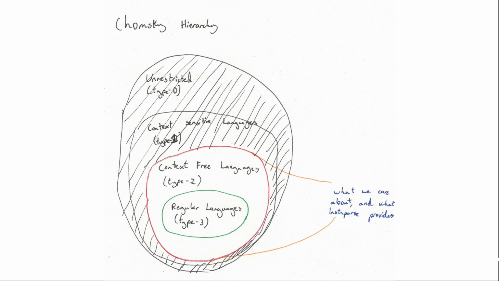Now this is a little bit complex to look at, but the basic idea is a little set. The one at the top is every possible language that can be computed by a Turing machine, and the one at the bottom is a very small subset, it's of regular languages. We only care about these two here, the context-free languages and the regular languages. This is the only thing that Instaparse supports, and the only thing a sensible language really supports. I think the famous example of a language that doesn't fit in those two is C++, and no one wants to be C++.